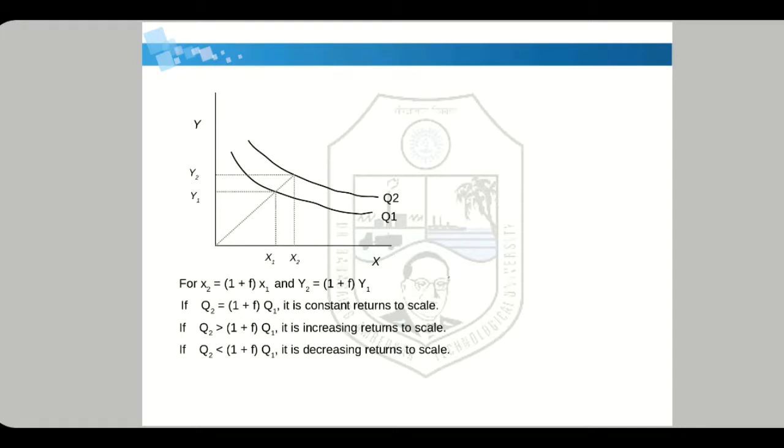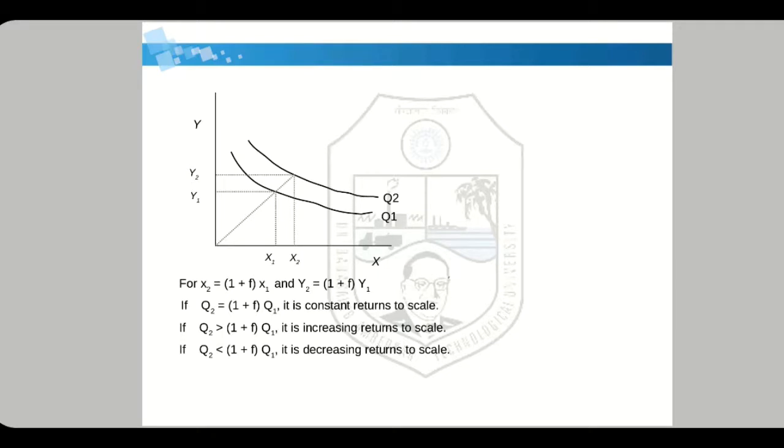Again, we increase input y1 to y2 by the same factor, 1 plus f. So the value of x2 is (1 plus f) into x1, and the value of y2 is (1 plus f) into y1. At inputs x1 and y1, we get production q1, and at inputs x2 and y2, we get production q2.